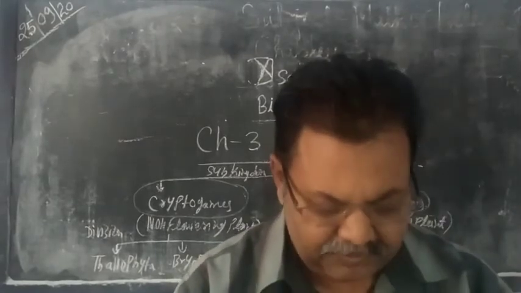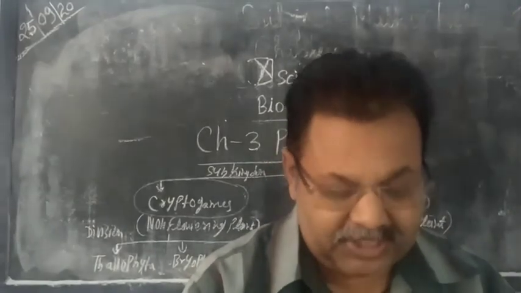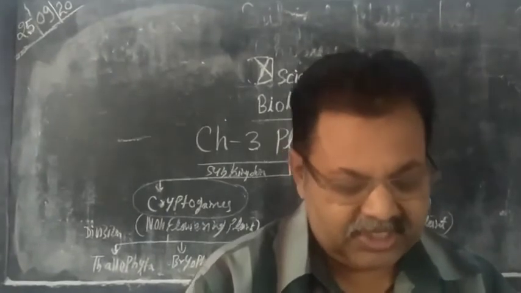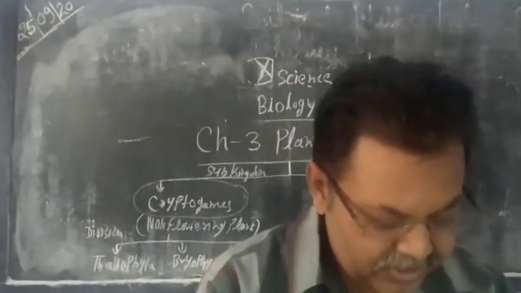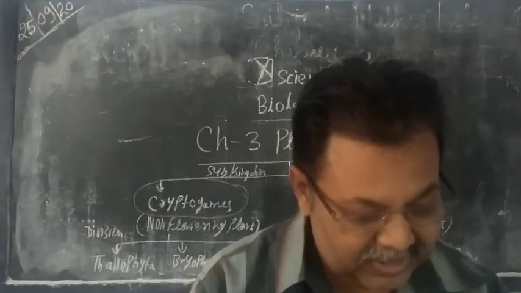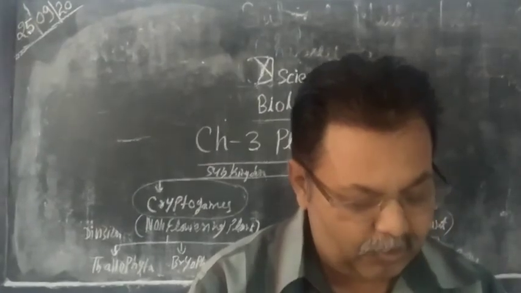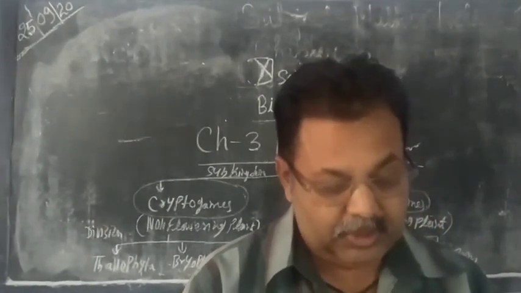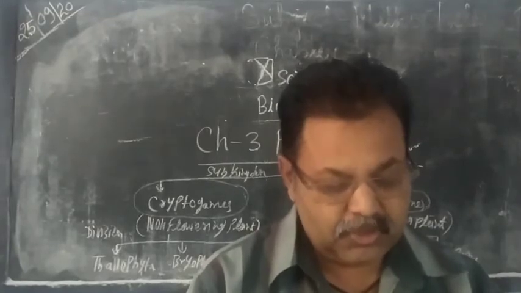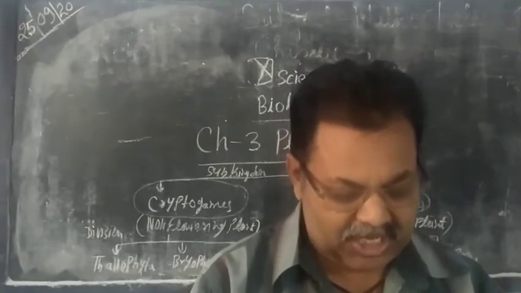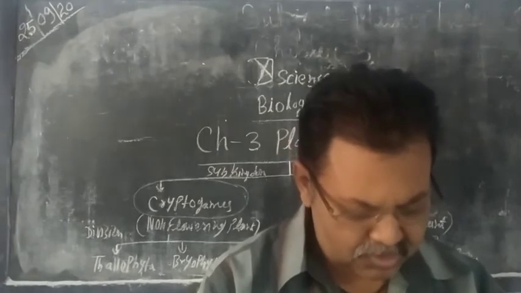So these are some important characteristic features of green algae. Examples of green algae are Chlamydomonas, Chlorella, Volvox, Ulothrix and Chara, etc.